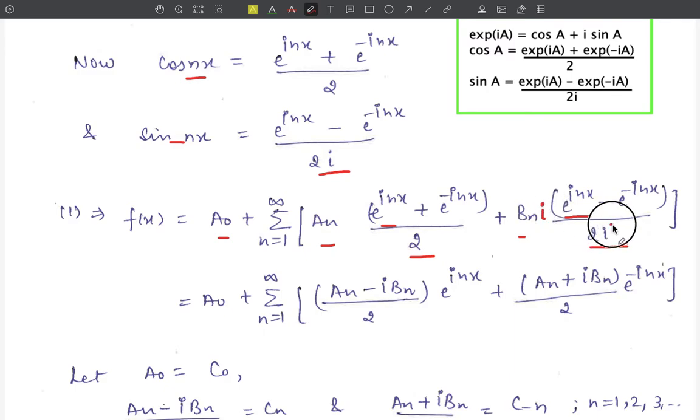Therefore here we will have iota square, and iota square is equal to minus 1. Therefore we will get here minus b_n upon 2 into iota.